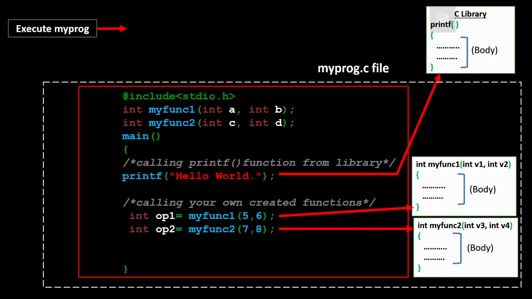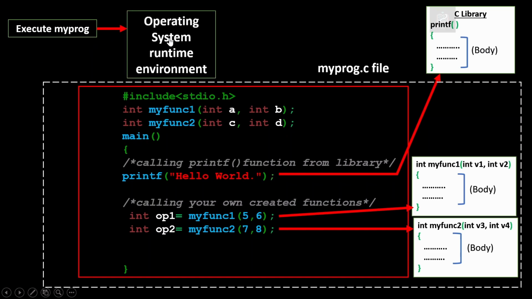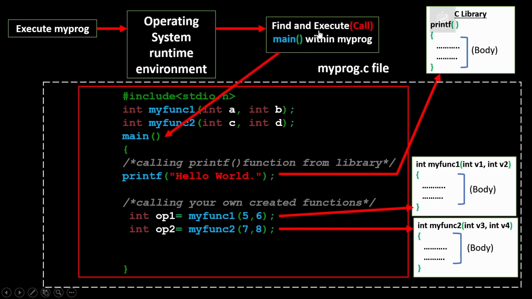So when we execute this myprog executable file, the operating system runtime environment finds and calls the main function within the myprog.c file. Here the main function has been found by the operating system runtime environment, so it will start the execution from here. Now this main function can have the void type of return type or may have the integer type of return type.